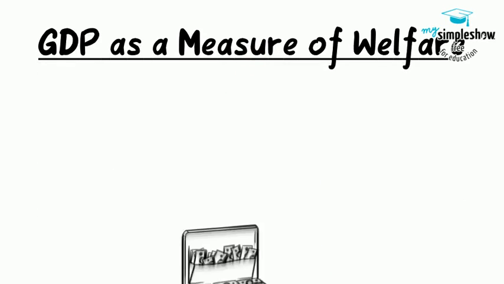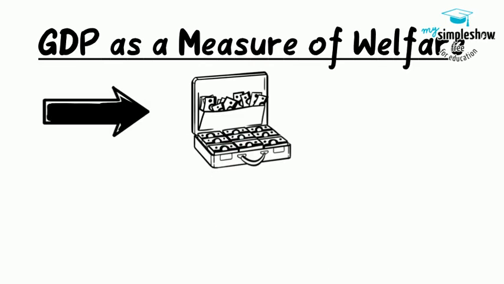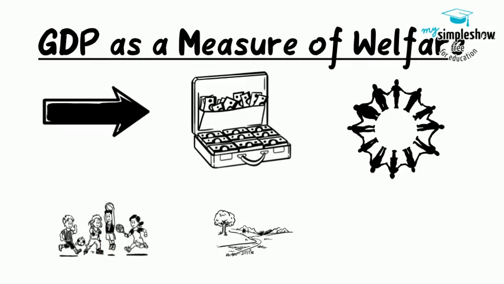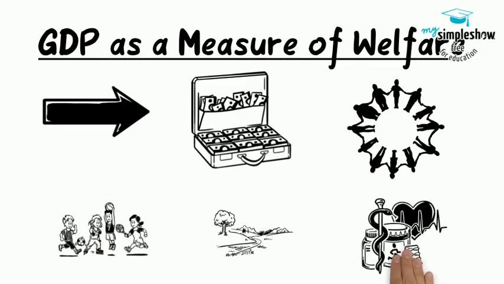GDP as a measure of welfare. GDP is an indicator of a society's standard of living, but it is only a rough indicator. GDP does not directly take account of leisure, environmental quality, levels of health and education, activities conducted outside the market, changes in inequality of income, increases in variety, increases in technology, or the positive or negative value that society may place on certain types of output.